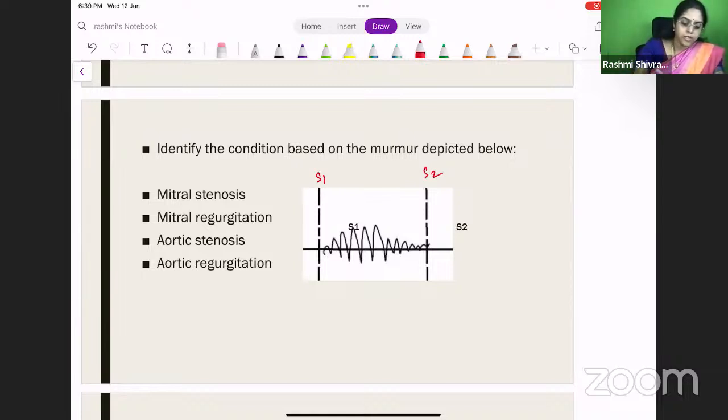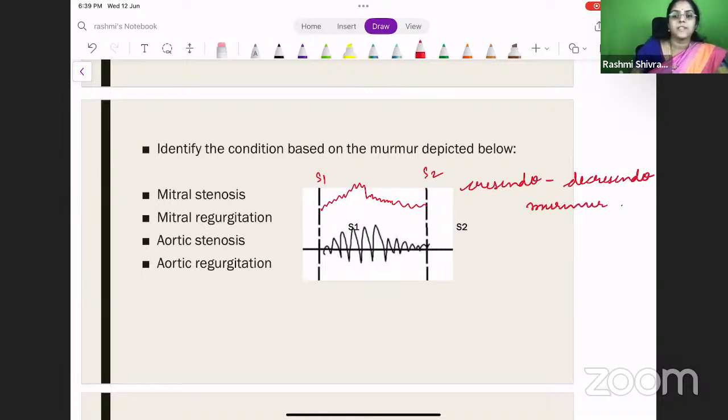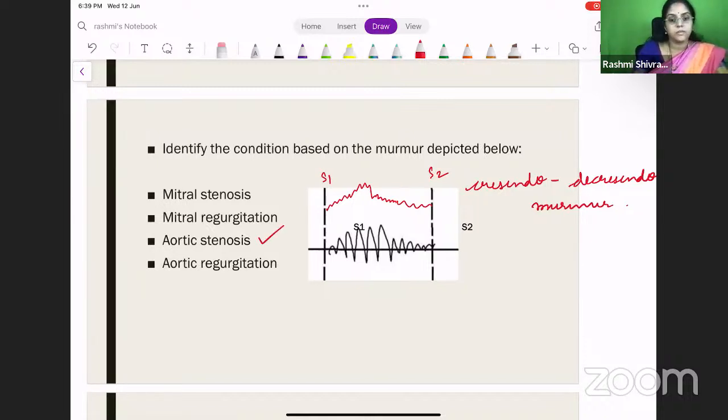So you can find that the murmur keeps increasing towards the mid and then it decreases towards the S2. Right? It increases and decreases. Right? So what is it? It is a crescendo-decrescendo murmur. Okay? Yes. So where is this seen? Where is the crescendo-decrescendo murmur seen? We find it in aortic stenosis. Yes, crescendo and decrescendo murmur.